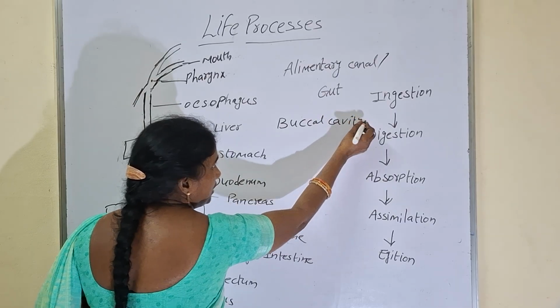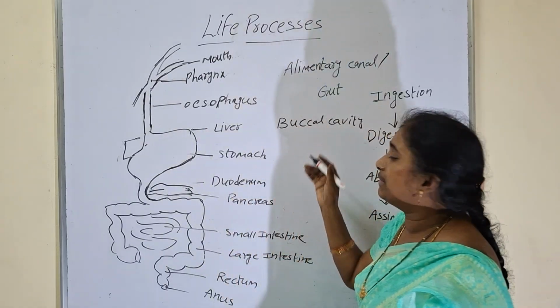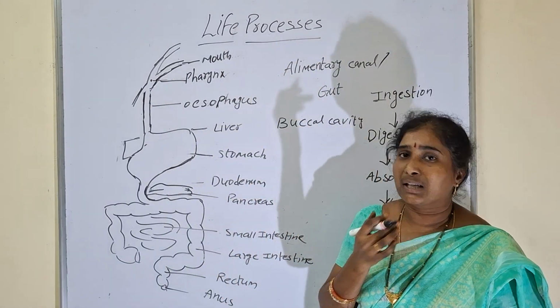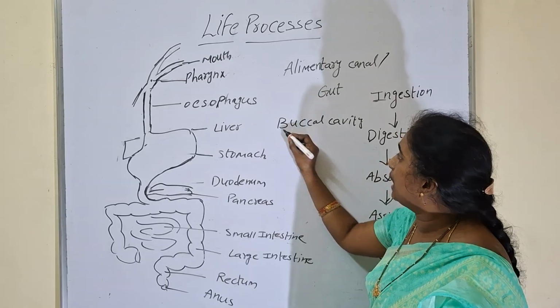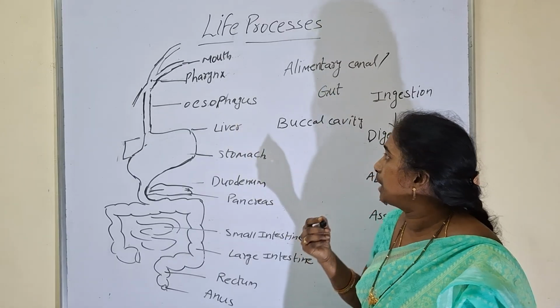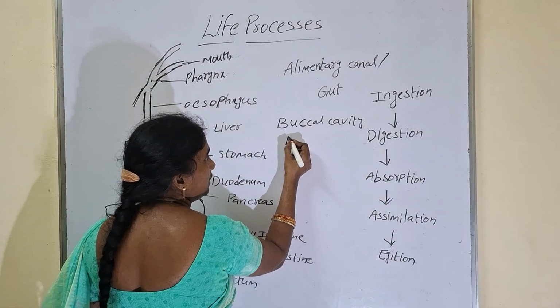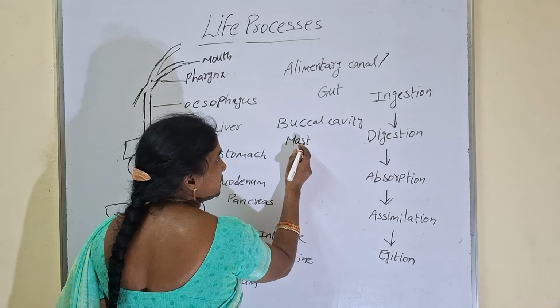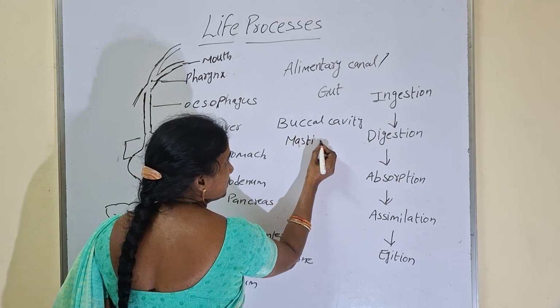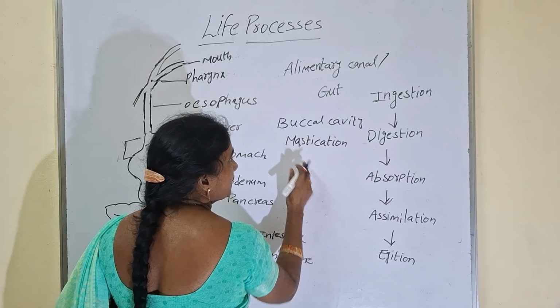First, what are the mouth parts helpful in digestion? In the buccal cavity we can see teeth, tongue, and lower jaw. These all parts will be helpful for proper mastication of food. Chewing food thoroughly is called mastication. There are many terms we need to learn in this lesson. In biology, special terminology will be there, no? So this terminology we need to learn in this lesson, then only the concept will be clear.